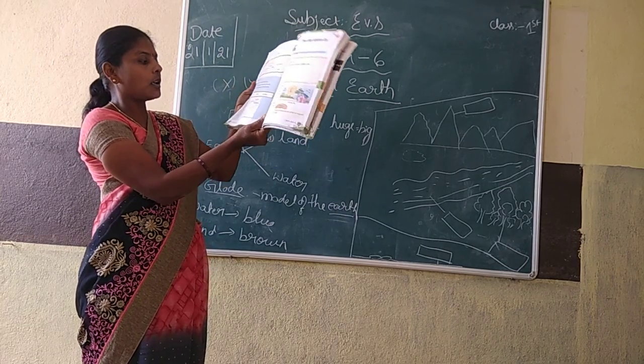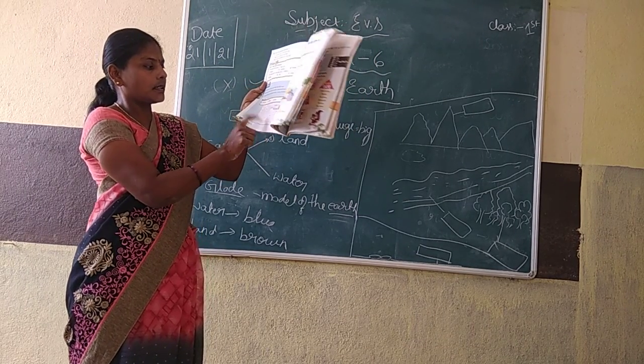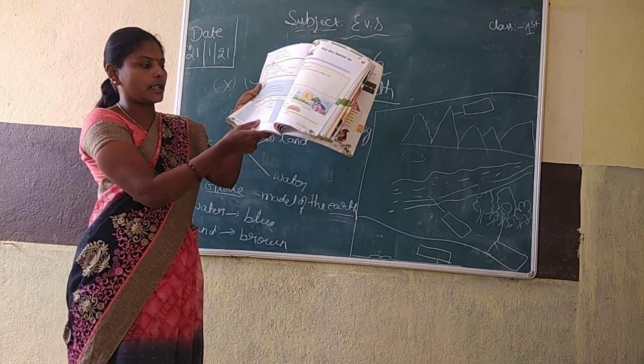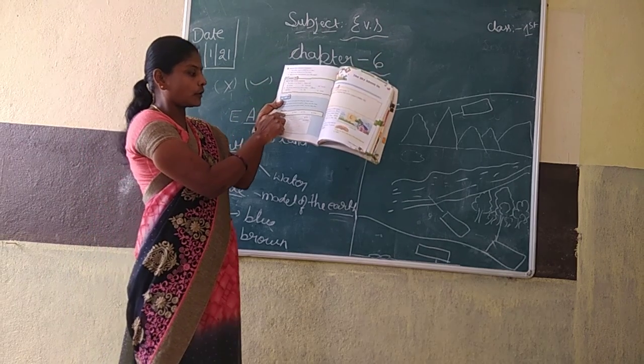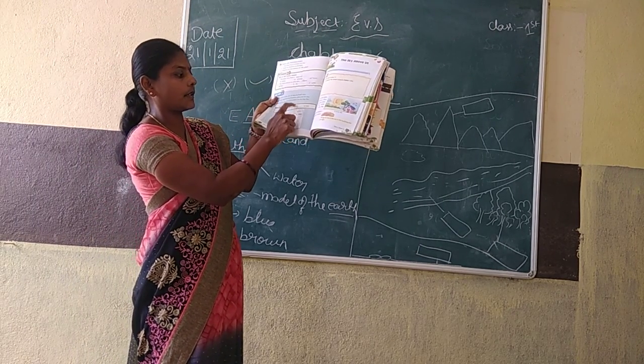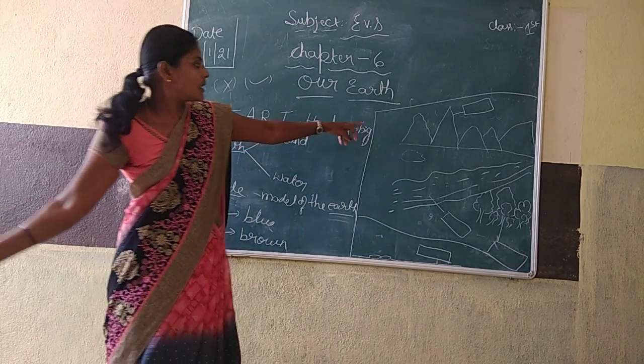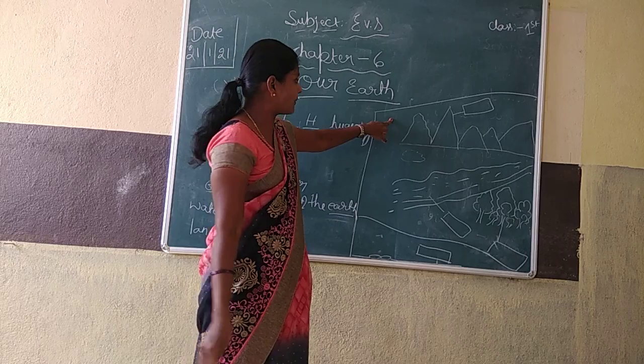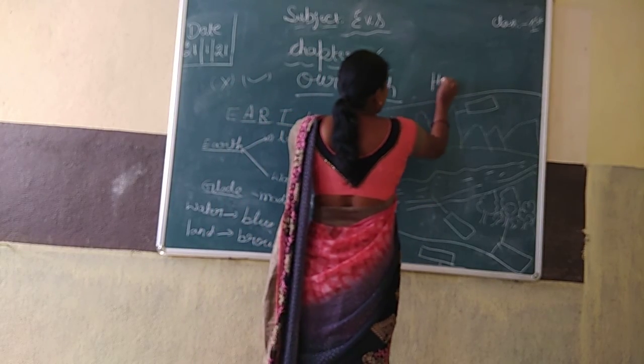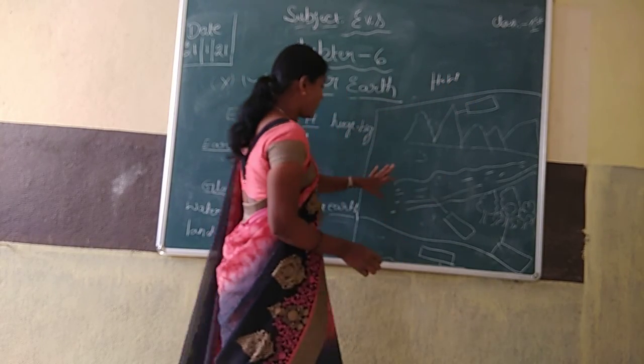And see below, a picture is given. This is homework for you children. Which is mountain, which is forest, which is river, which is plain. This is homework for you. Which is mountain?